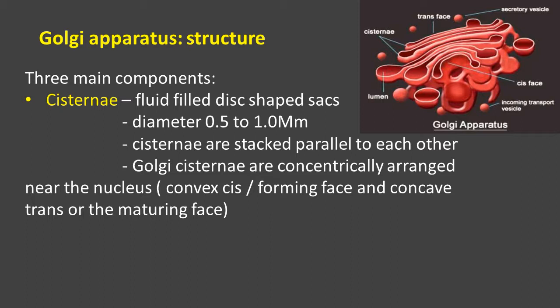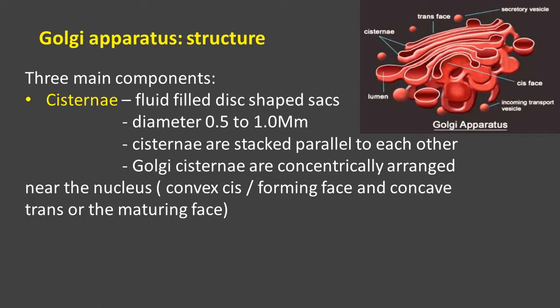You can find the trans phase. So trans phase is actually concave shaped. The shape of the trans phase is concave. Clear? So trans phase is found a little away from the nucleus. It is not very near to the nucleus. It is present a little away from the nucleus. Clear? So each of the cisternae consists of two phases: convex phase known as cis phase and concave phase known as maturing phase or trans phase.